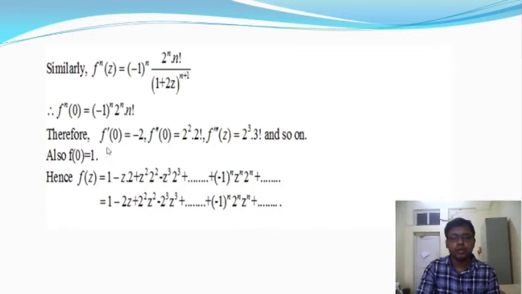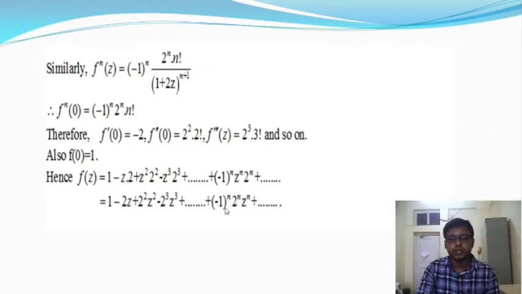Now putting the values of f(0), f'(0), f''(0), f'''(0), and up to f^(n)(0), from the Maclaurin series or Taylor series we get f(z) = 1 - 2z + 2^2 z^2 - 2^3 z^3 + ..., where the alternate terms are positive and negative.